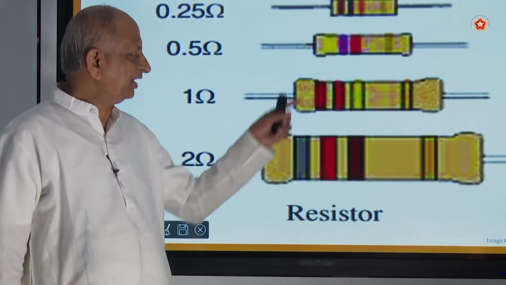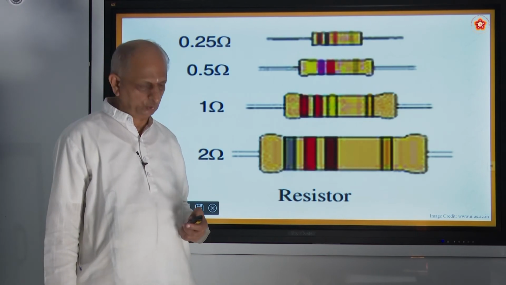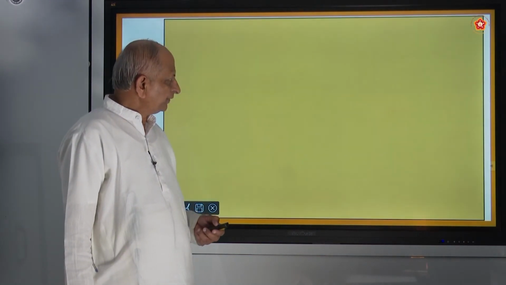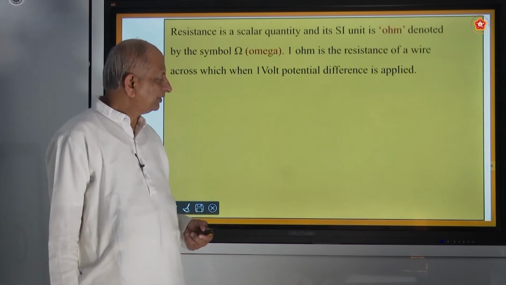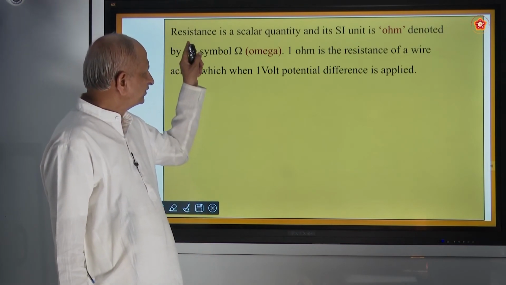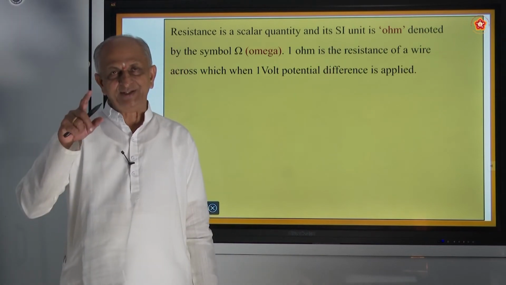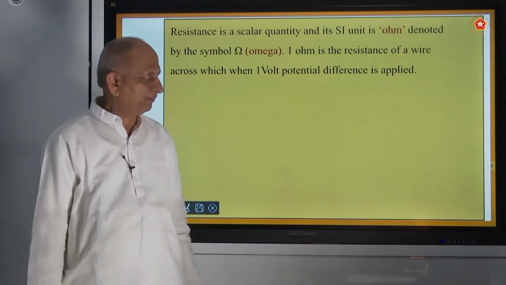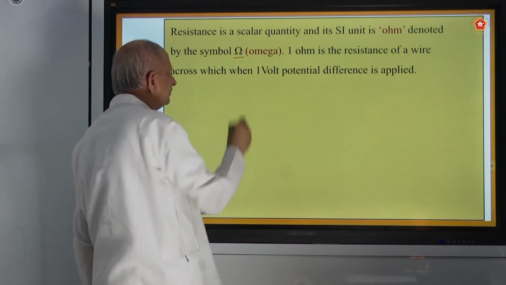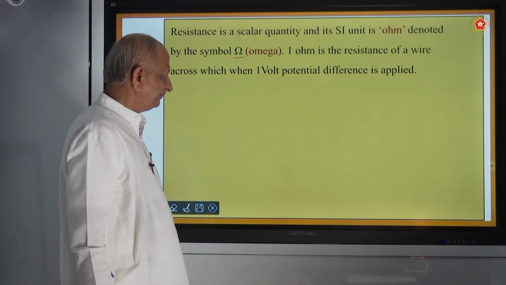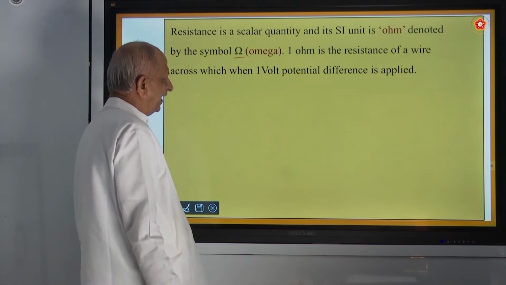And now these are called resistors, which are used in electrical and electronic circuits. The unit used is ohms. Resistance is a scalar quantity. Its SI unit is ohm. It is named after a scientist called George Simon Ohm. Shortly we call it ohm, and omega is the symbol. 1 ohm is the resistance of a wire across which 1 volt of potential difference is applied.